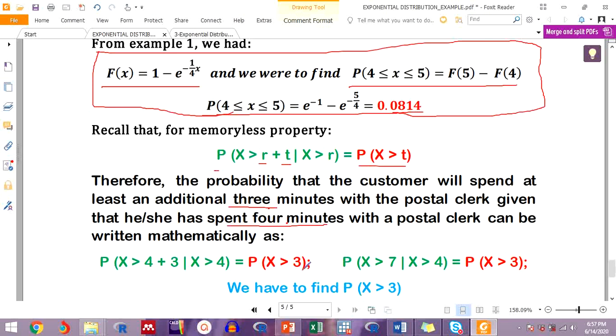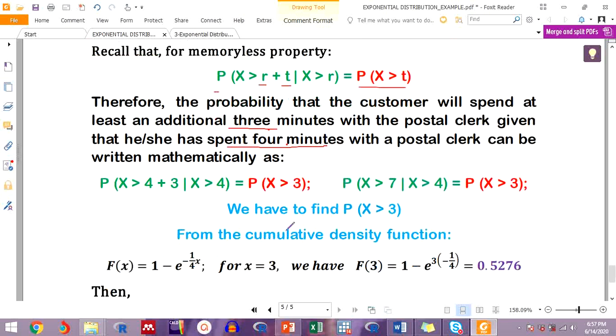So 4 plus 3 equals 7, it is this one: P of x greater than 7, given that x greater than 4, equals P of x greater than 3.